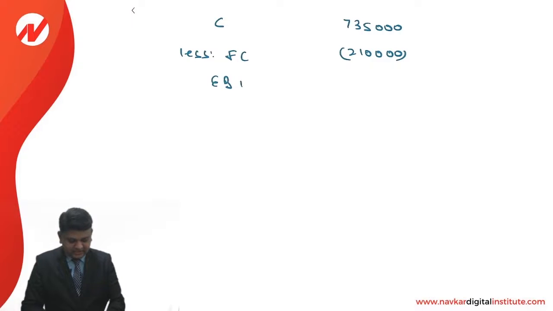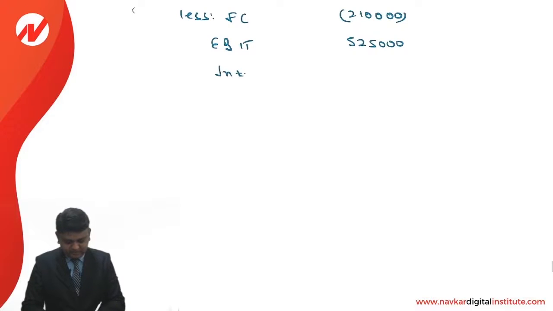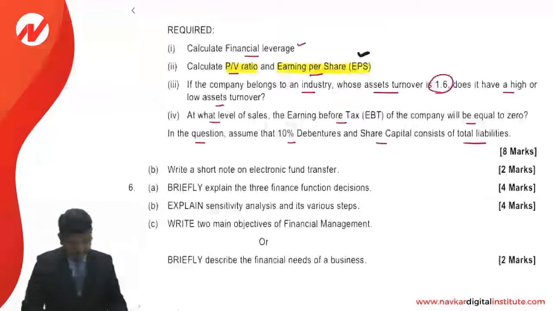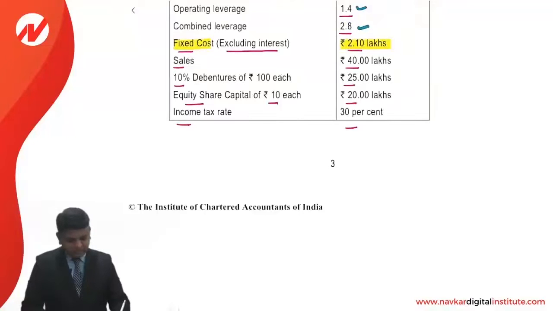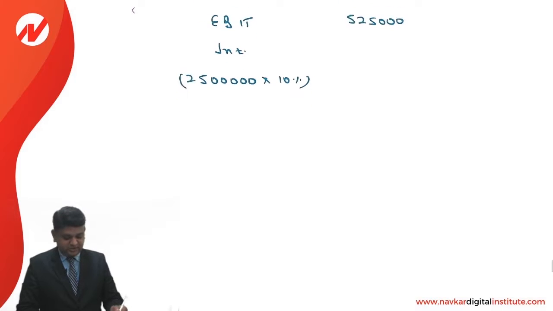That will give us EBIT: 7,35,000 minus 2,10,000, so 5,25,000. Interest: 25 lakhs is the value of the debentures and the rate of interest is 10%. So the amount of the interest is 2,50,000.